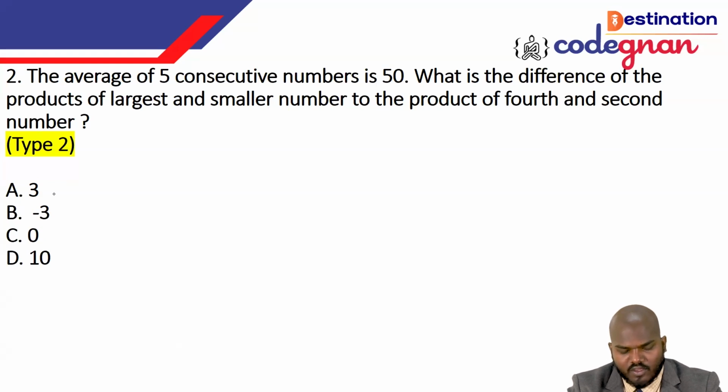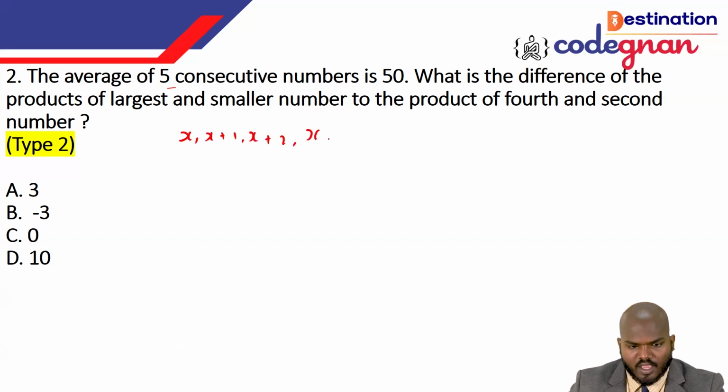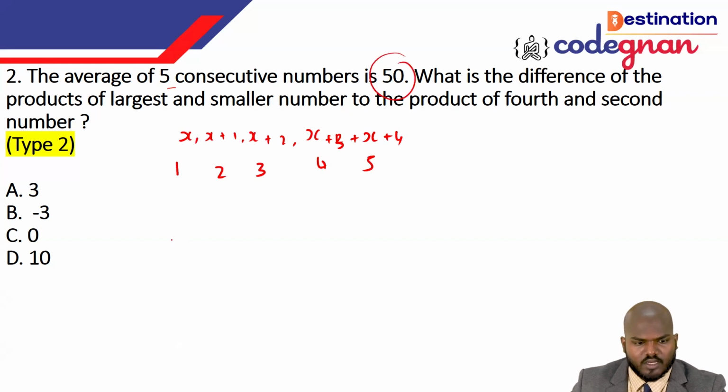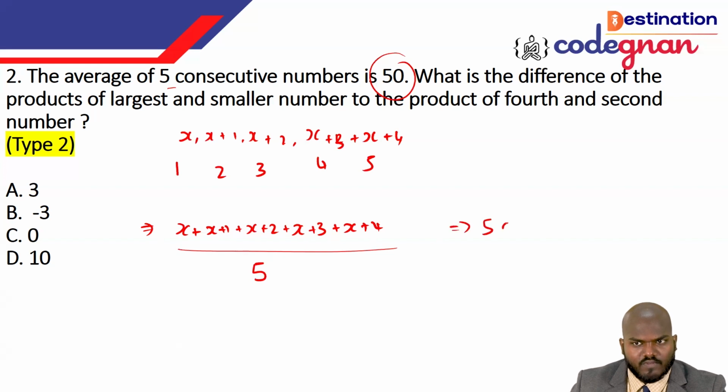If you see this one, you can directly say that they didn't mention where it is starting from. So you can say x, x plus 1, x plus 2, x plus 3 and x plus 4. This is first, second, third, fourth, fifth. Now they are saying that the average of the numbers is 50. So I can say x plus 1 plus x plus 2 plus x plus 3 plus x plus 4, over the quantity 5, times 50 we can take it up.